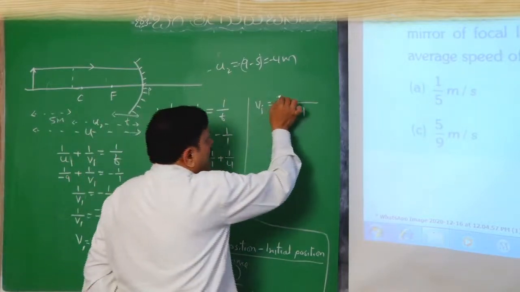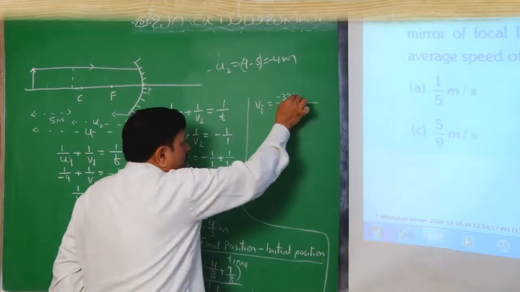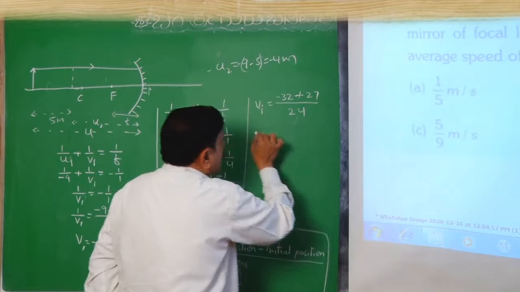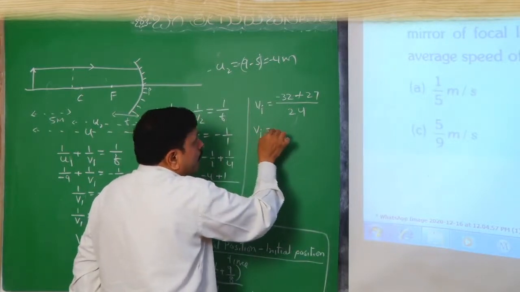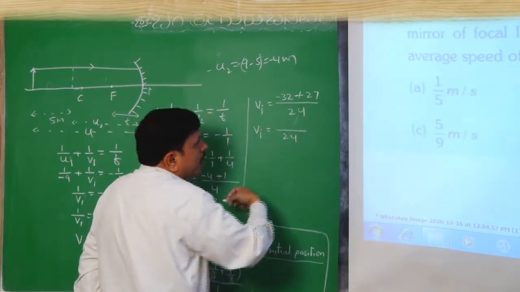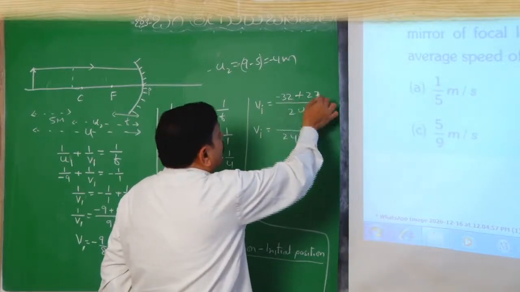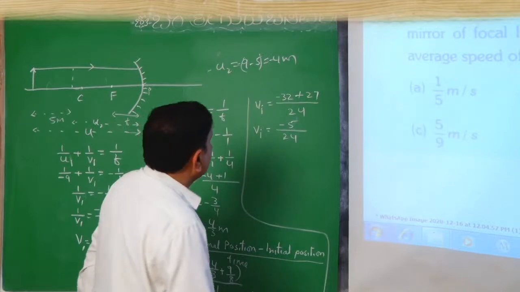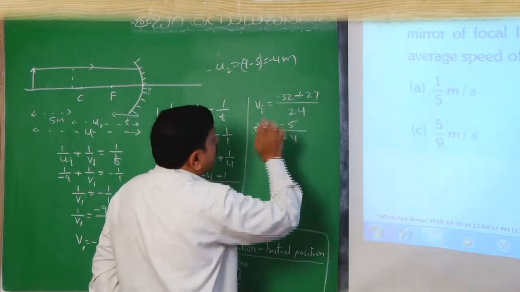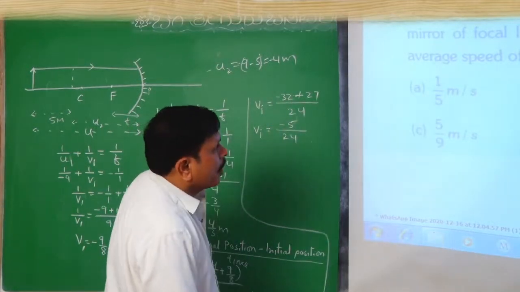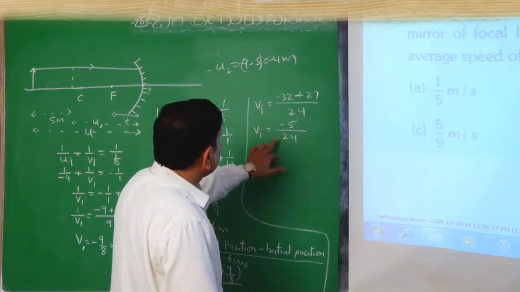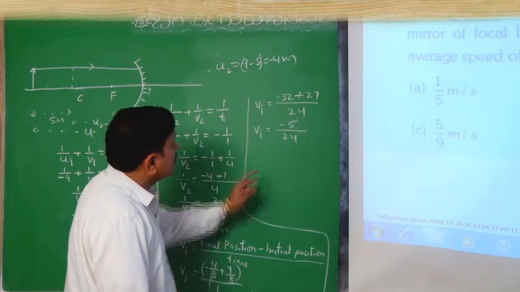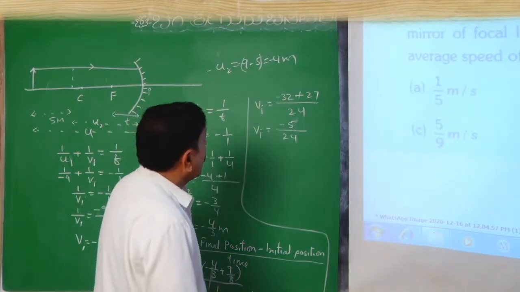8 4 ja 32 plus 9 3 ja 27. So we get Vi equal to 24 will be here, and minus 5 will be obtained, minus 5 by 24, 8 4 ja 32, 9 3 ja 27, minus 5.